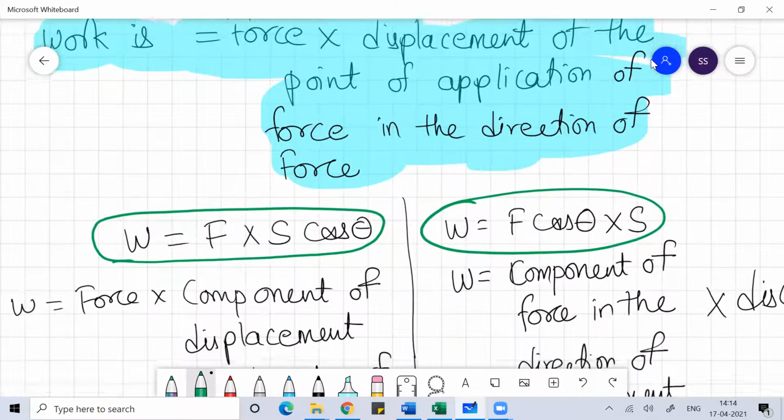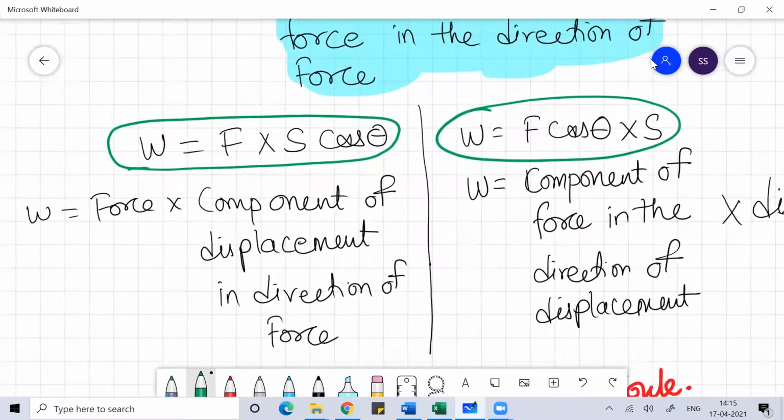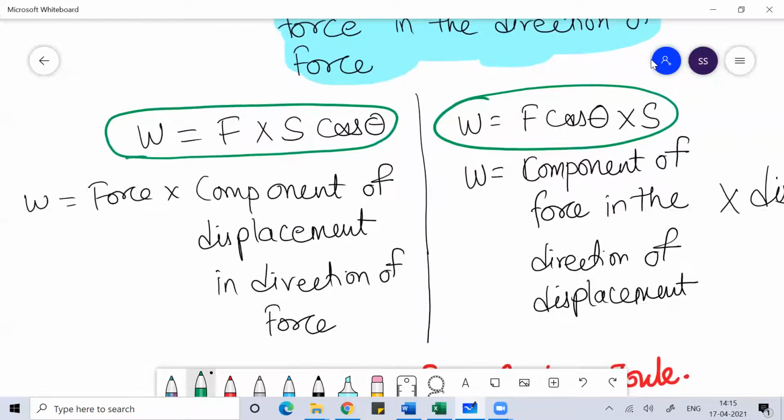So in such a scenario, if you realize that the displacement is not happening in the direction of force, you can find the component of force in the direction of displacement, or you can find the component of displacement in the direction where the force is acting on the object. This is self-explanatory.